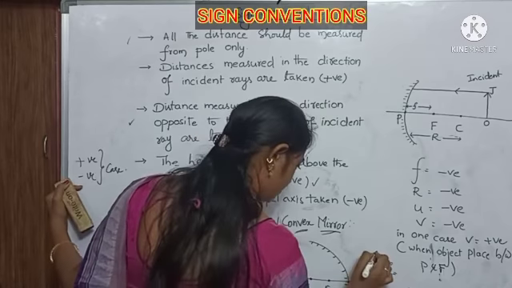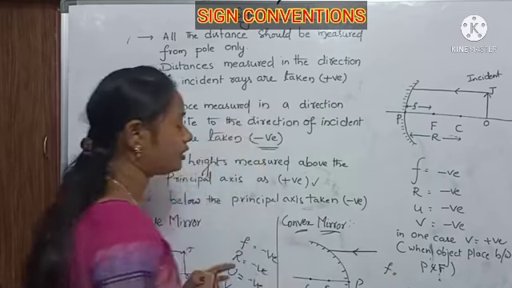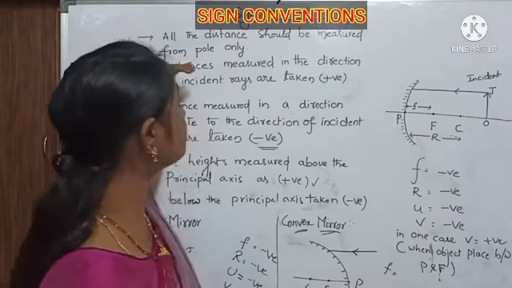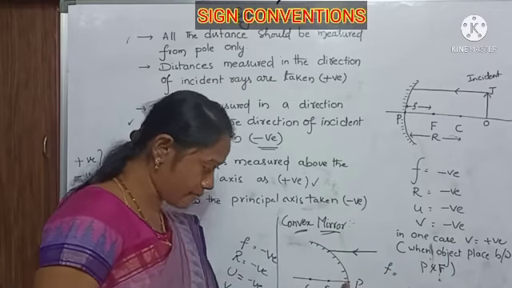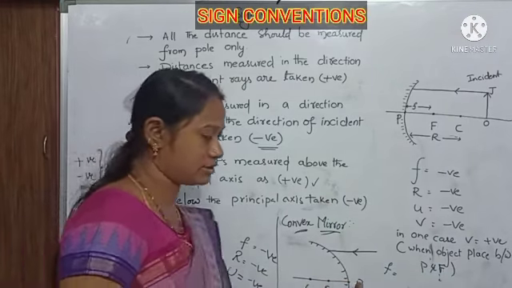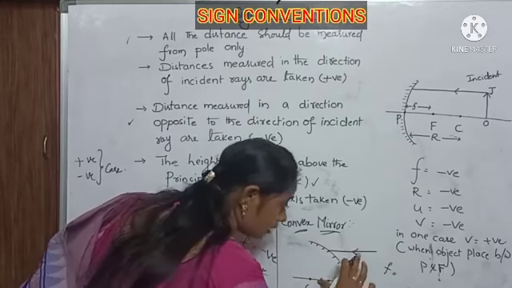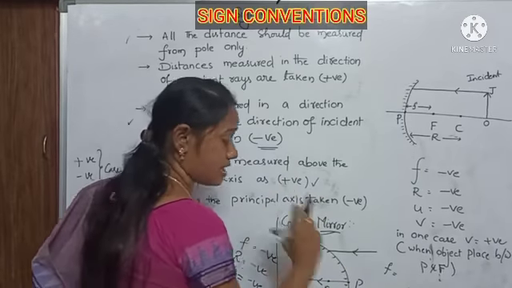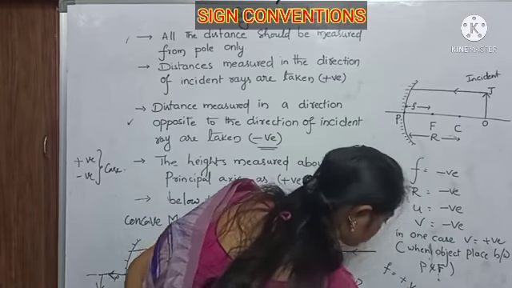This is the incident ray. All distances should be measured from the pole only. From the pole I am measuring in this way, which is the same direction as the incident ray. So F is positive.